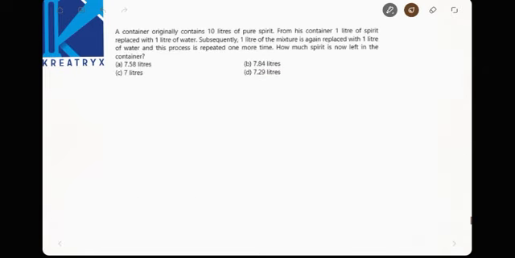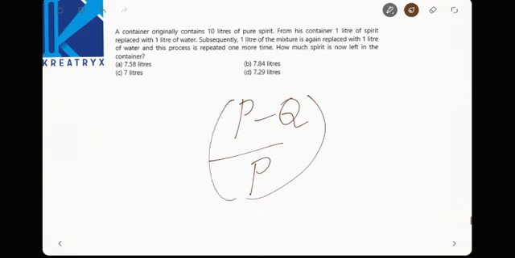A container originally contains 10 liters. If 1 liter is removed, we have seen this p minus q by p whole to the power of n. We have seen a similar question in the previous mixed bag.